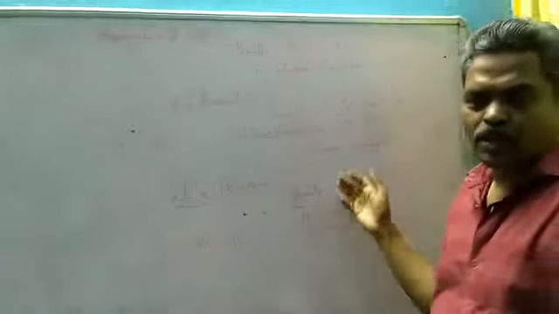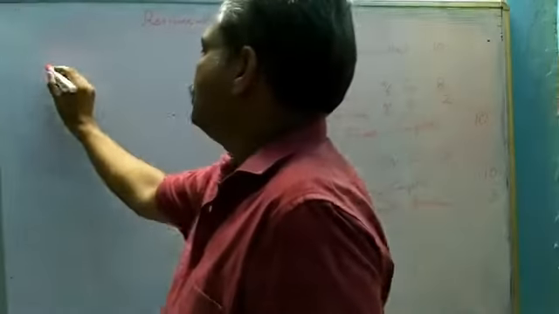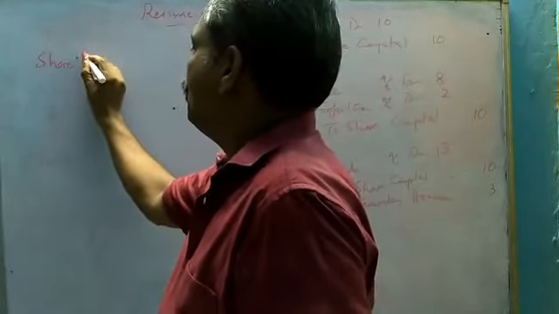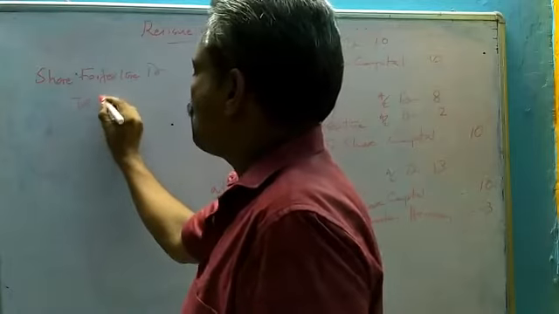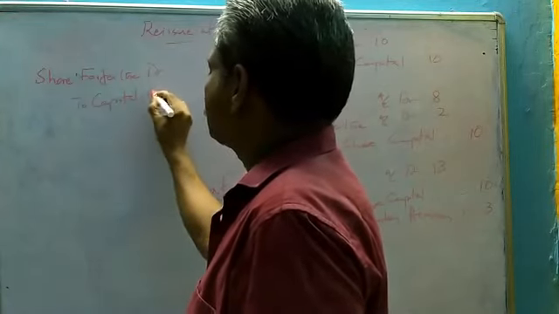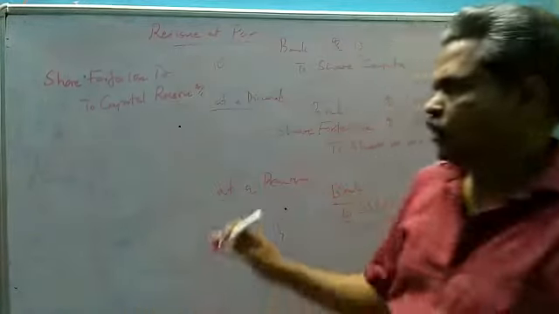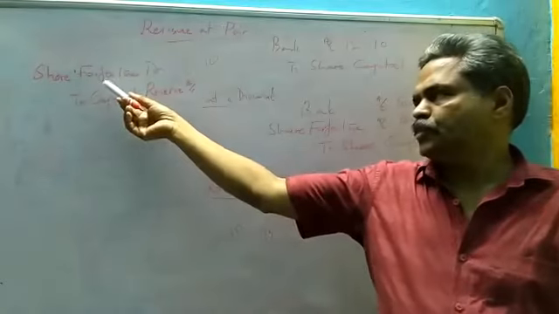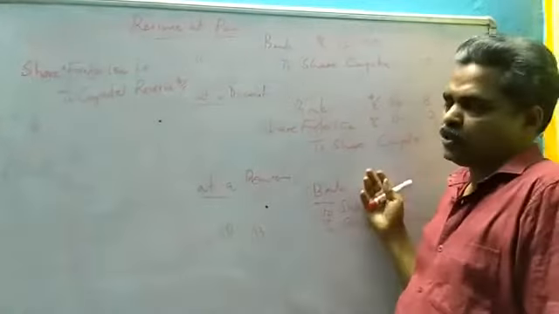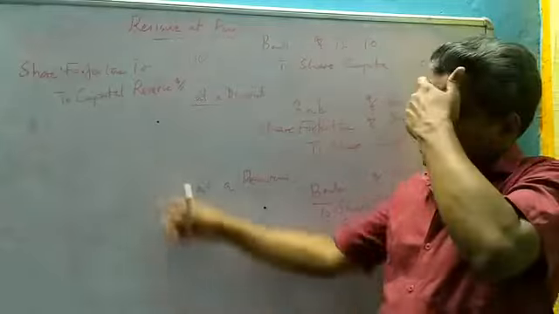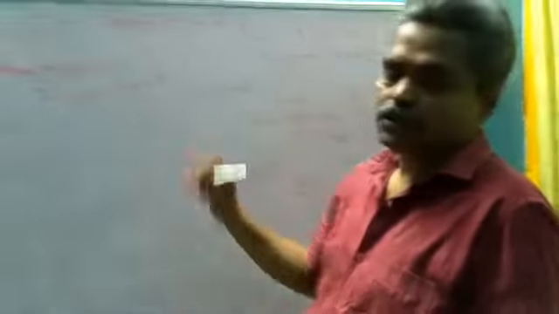And when the shares are reissued, sometimes there will be profit. So the company will pass one more entry for that. Entry will be share forfeiture account debit to capital reserve account. For transferring the profit, entry will be share forfeiture account debit to capital reserve account. When the shares are forfeited, the company will make some profit. That profit will be transferred to a separate account which is known as capital reserve account. That entry will be share forfeiture account debit to capital reserve account.